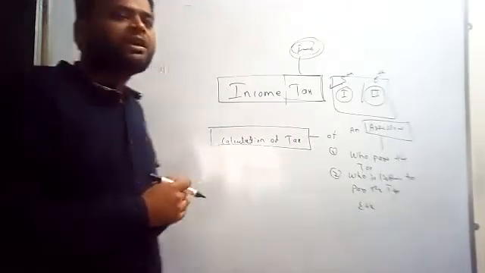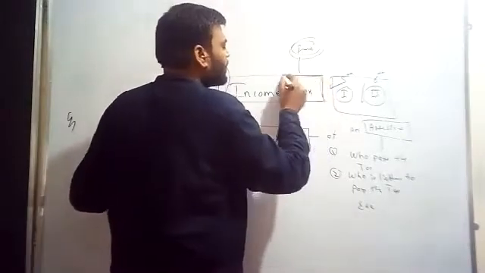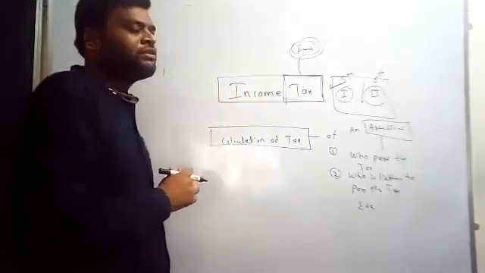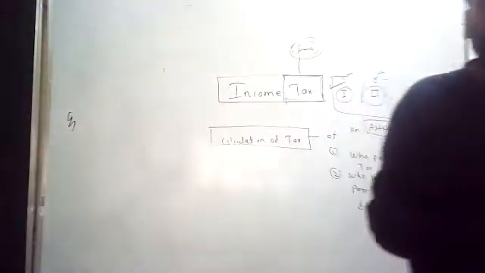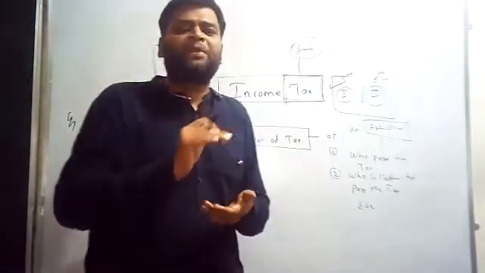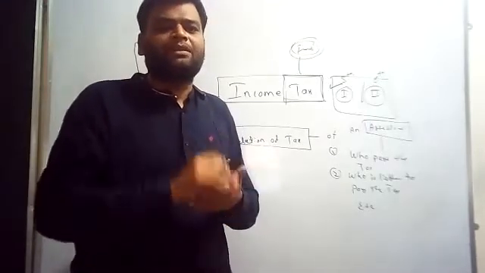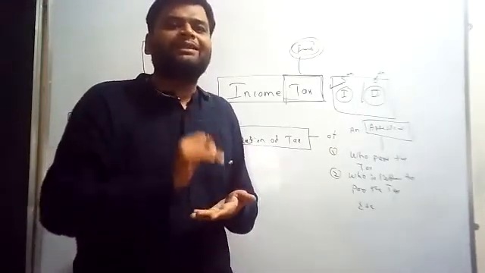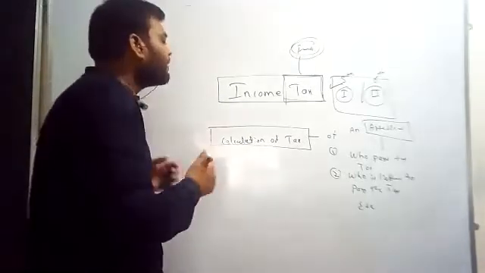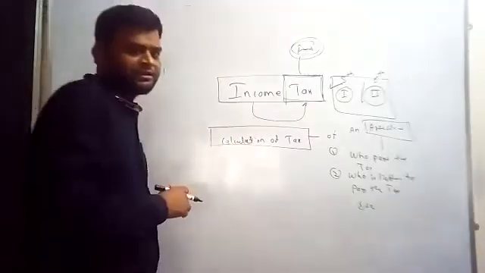When it comes to the tax, what is the objective of the income tax? Tax will be levied on the person who earns the income, on the basis of his capacity, on what he earns, that is the income. On the basis of the income they are going to levy the tax.